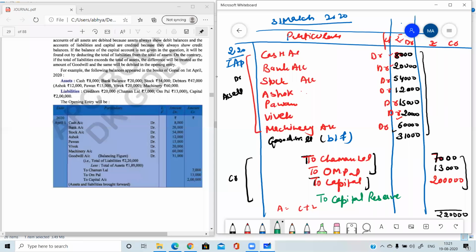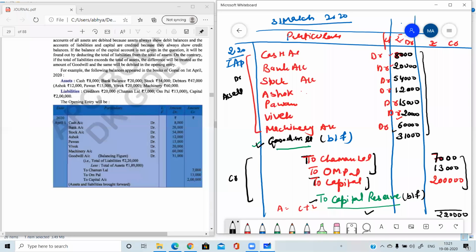But in 11th class, there may never be capital reserve. Mostly in the transactions, there will be goodwill. So when we do the reserve chapter, then I will tell you the meaning of capital reserve. Here you can just learn that if the balance in the opening entry is coming on the debit side, then the balance will be goodwill. And if the balance is coming on the liability side, credit side, then the balance will be capital reserve. Both cannot be there together. Only one will be there, either goodwill or capital reserve.